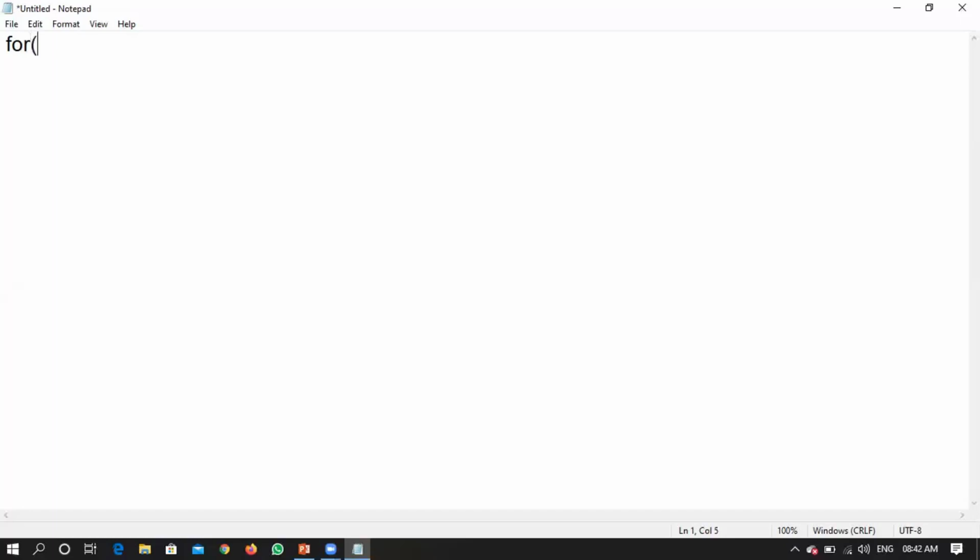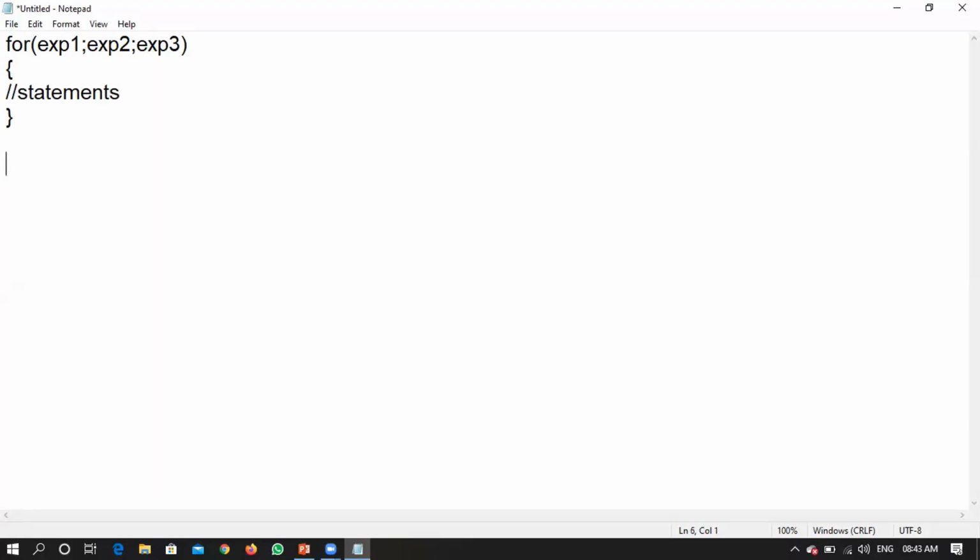In the last class, we discussed the syntax of your for loop. We said that there should be expression 1, expression 2, and expression 3. Within this for loop, you can write whatever statements you want.